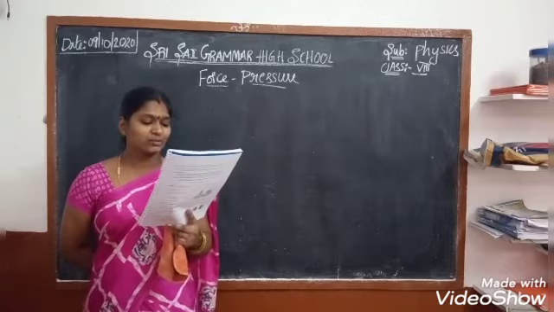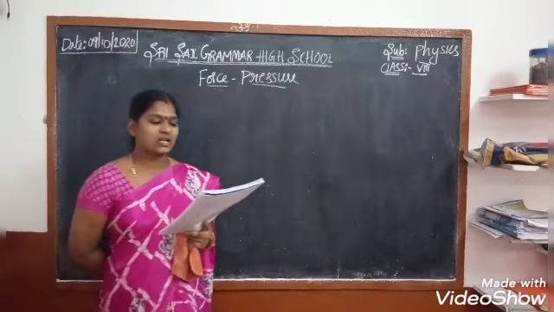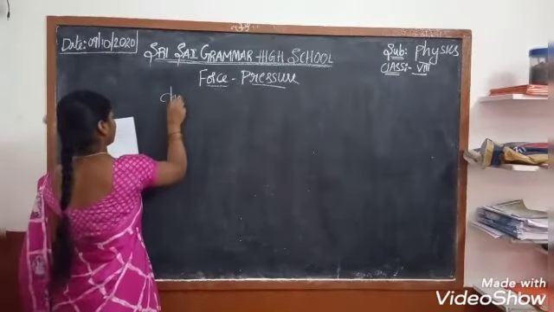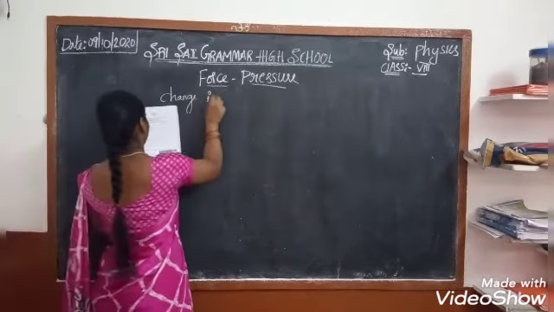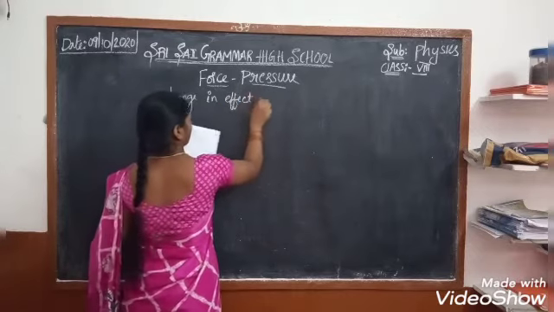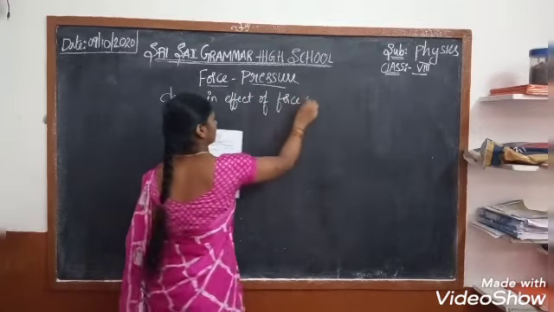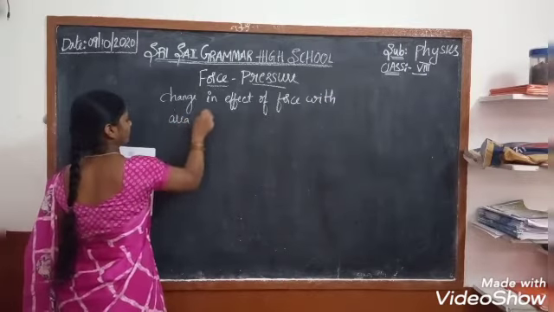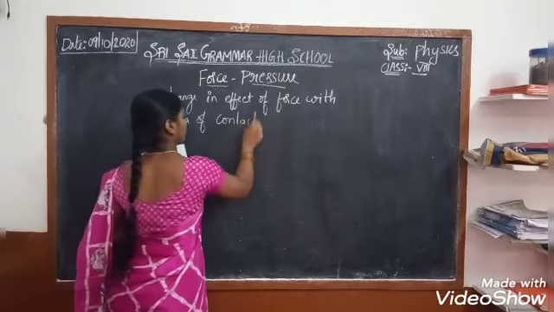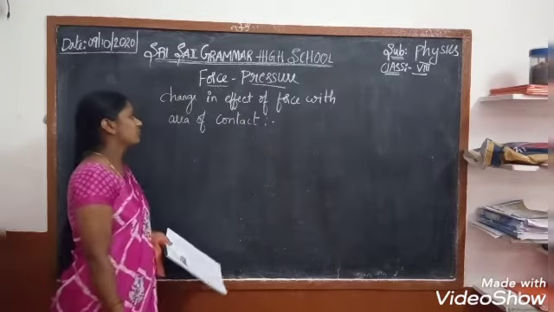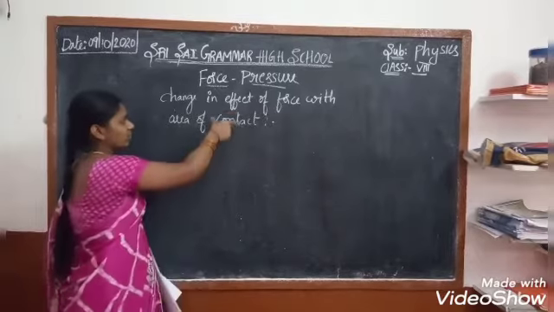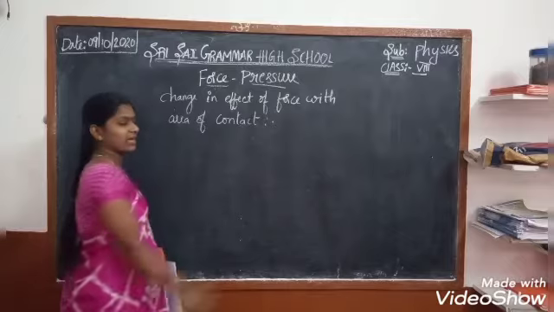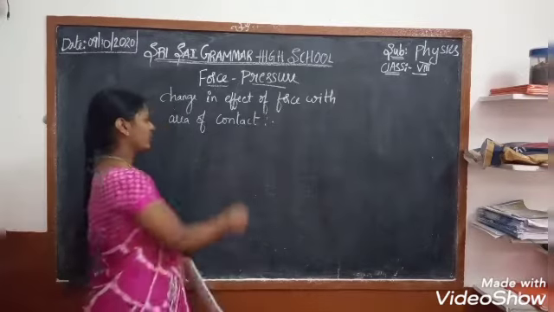Coming to activity 1, everyone open your textbooks and see the change in effect of force with area of contact. Here we learn how a force affects the acting body, and at the same time how much area of contact it is acting on, in this activity 1.